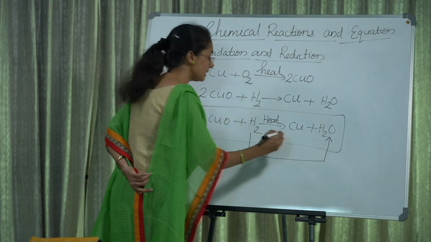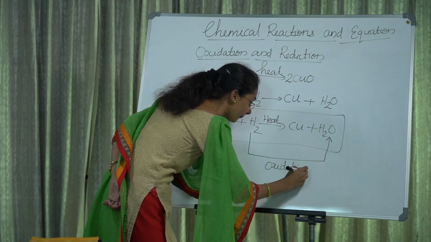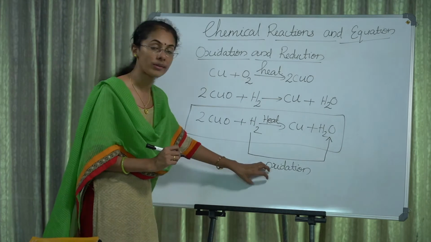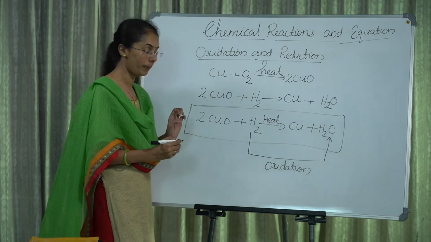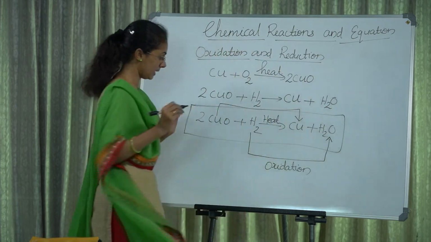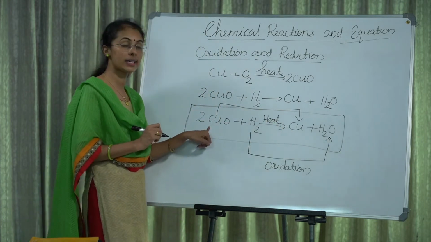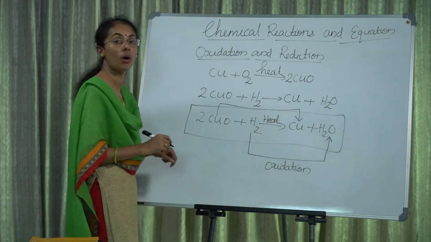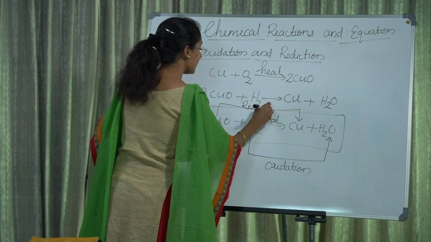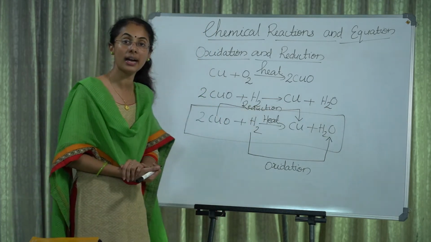So, this process is known as oxidation. Combining oxygen means oxidation. In the case of copper oxide, that copper oxide loses oxygen. CuO converts into Cu. So copper oxide loses oxygen and forms copper. This process is known as reduction.